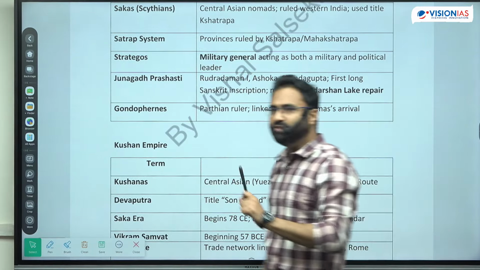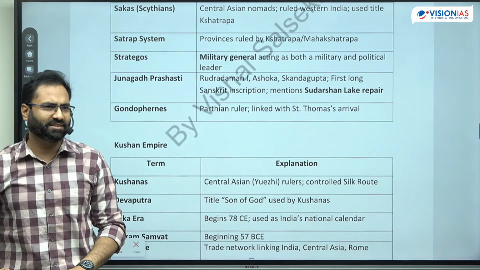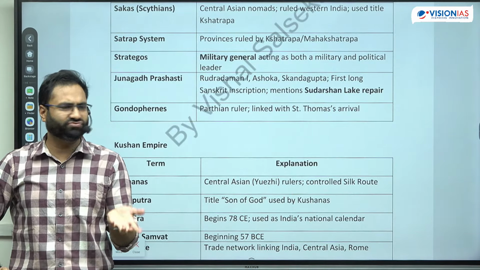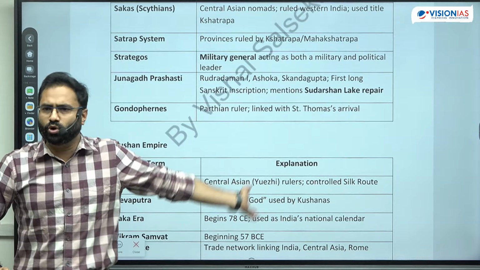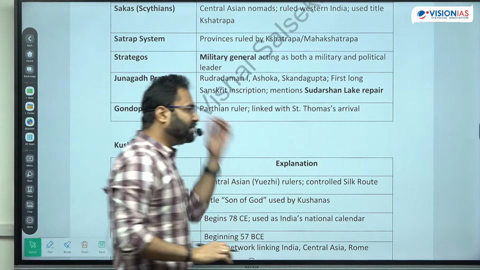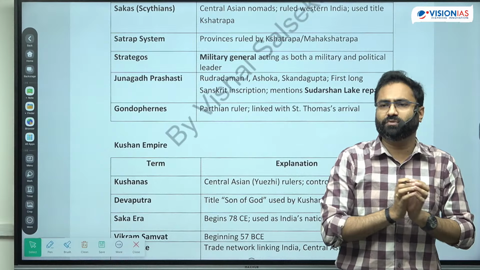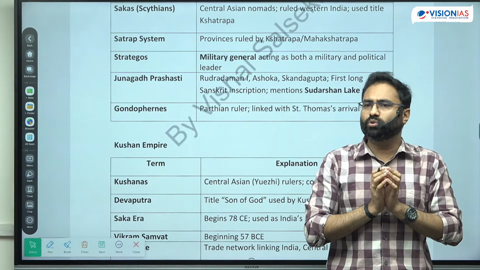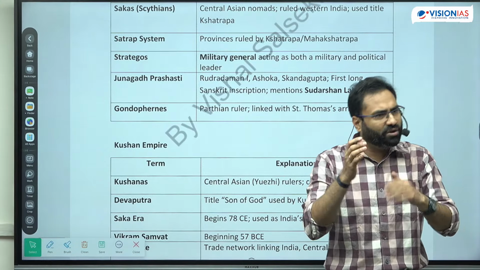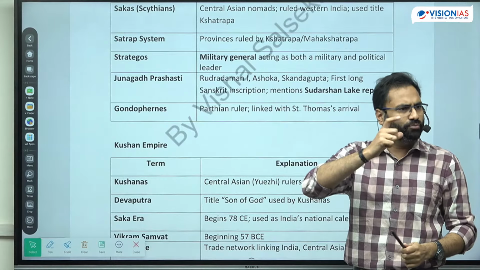Now if you see the Ikta system of the Delhi Sultanate, it is somewhat like the strategos, which is provided to these people. Then even in the Vijayanagar Empire there was a similar type of system. Even in the Mughal rule there was the Mansabdari system. So they got inspired from this only. They were the modified form.